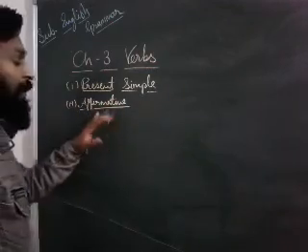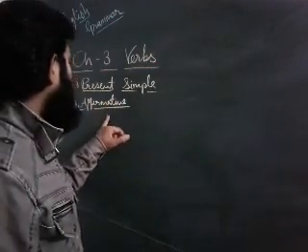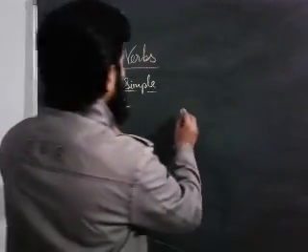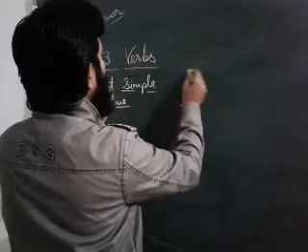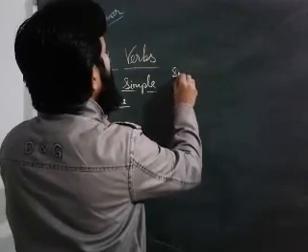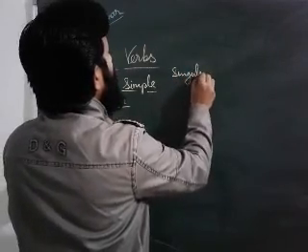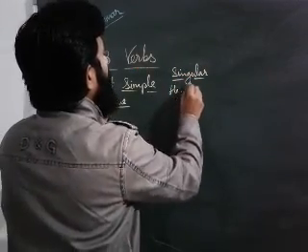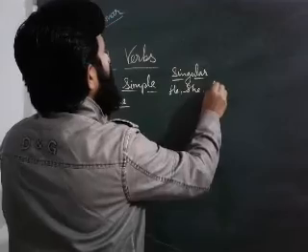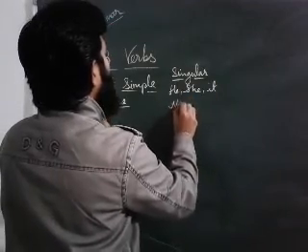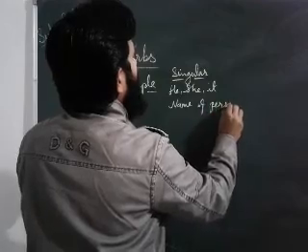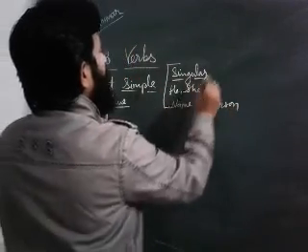In affirmative I also want to specify this thing: what is the singular subject and what is the plural subject. Singular subjects are he, she, it, or the name of a person. That is known as a singular subject only.